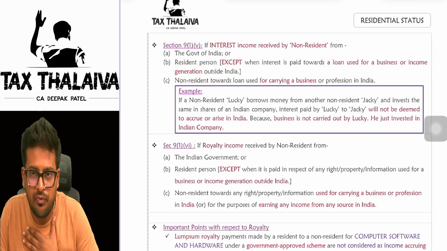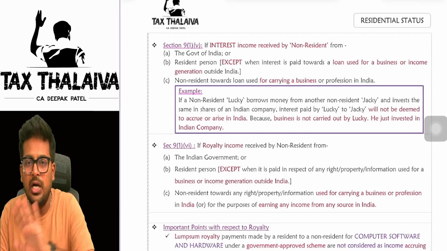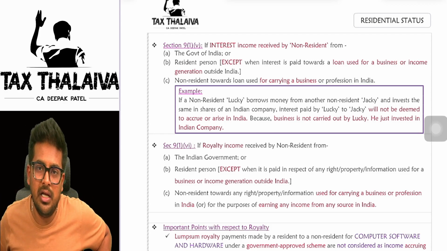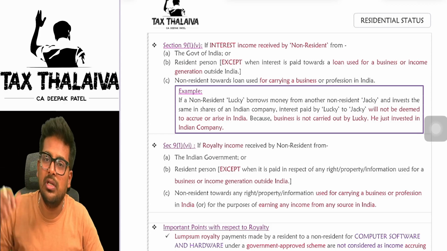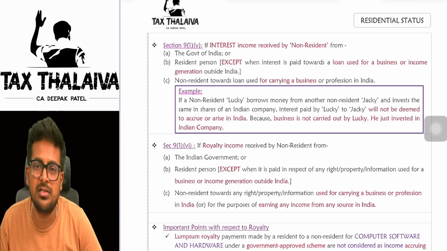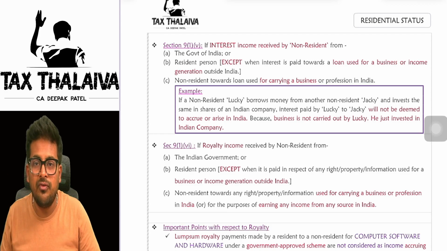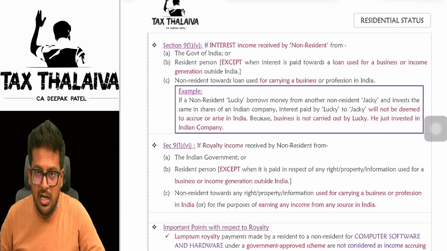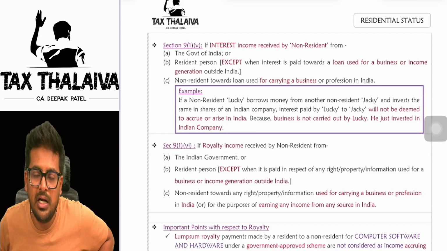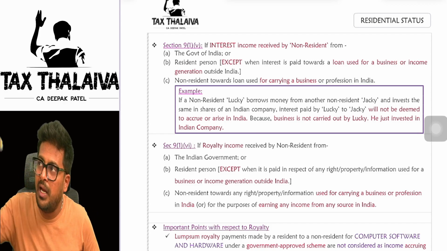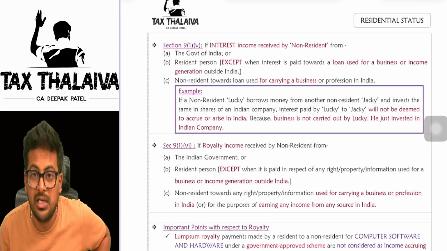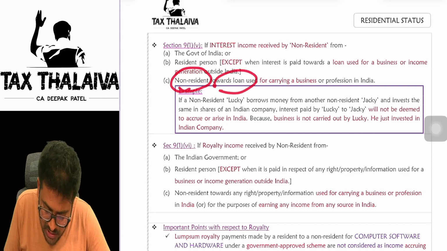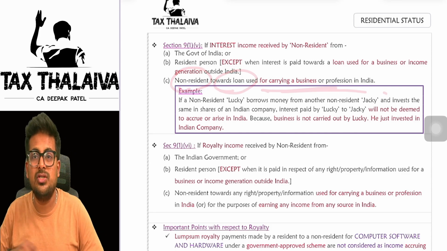So if I took a loan from a non-resident, but I did not use that loan amount to generate income in India, then the interest which I am paying to that non-resident will not be taxed in his hands. It will be taxed only if, by taking the loan, I generated income out of that loan amount here in India. In that case only, if I pay interest to that non-resident, it will be taxed in his hands. Non-resident towards a loan for carrying on business or profession.